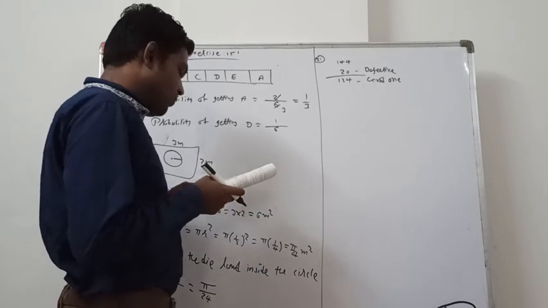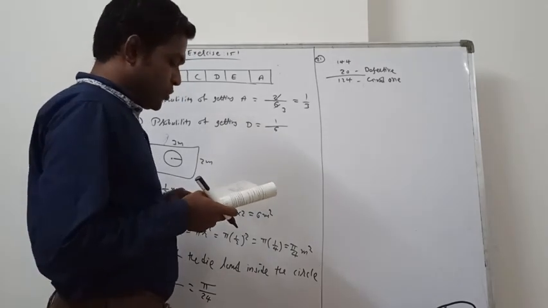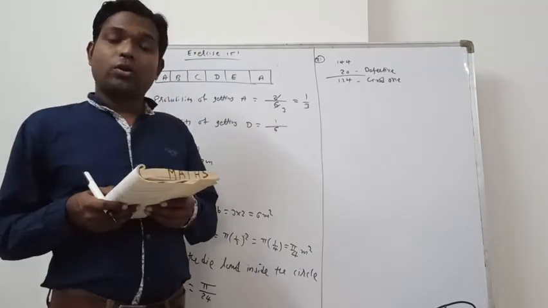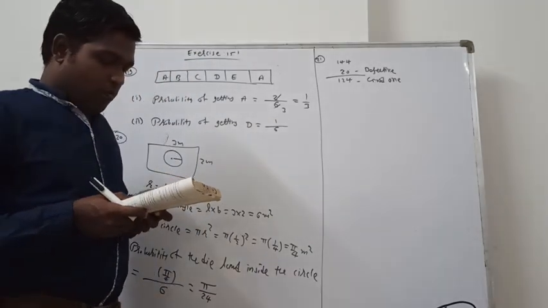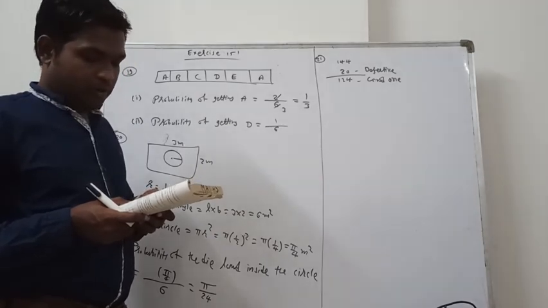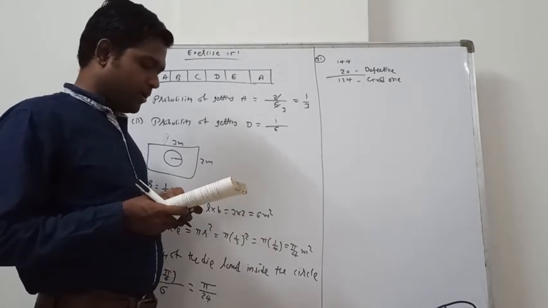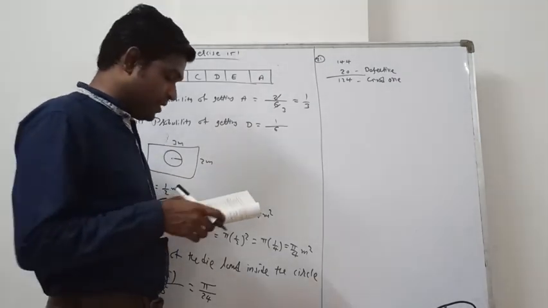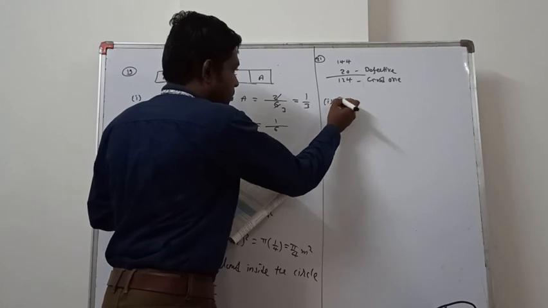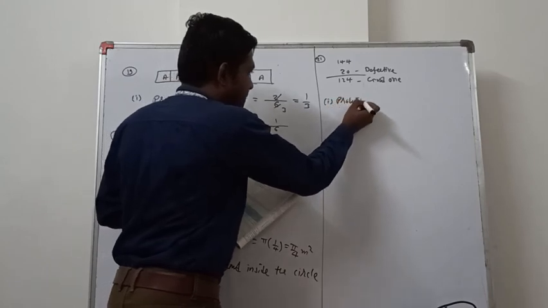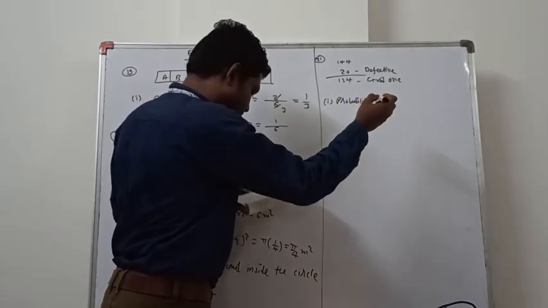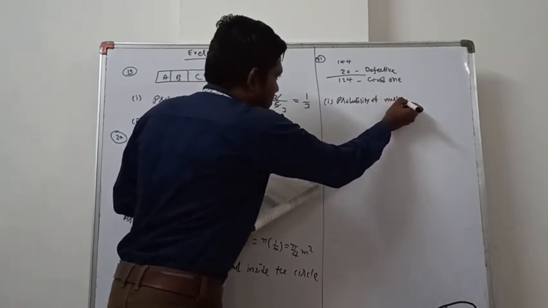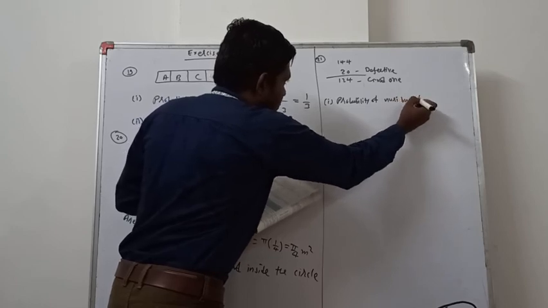Nuri will buy a pen if it is good, but will not buy if it is defective. The shopkeeper draws one pen at random and gives it to her. What is the probability that she will buy it? First question, probability of Nuri buying the pen.